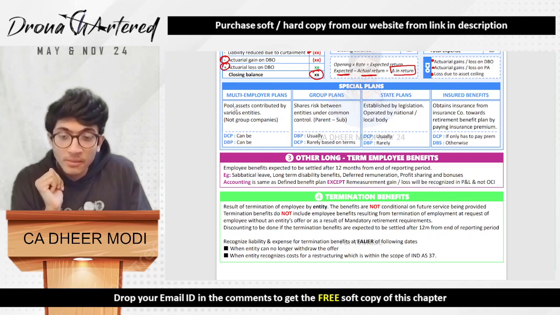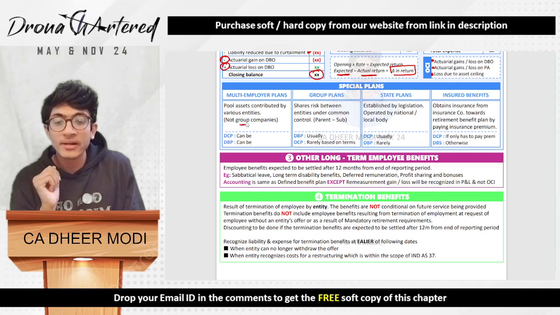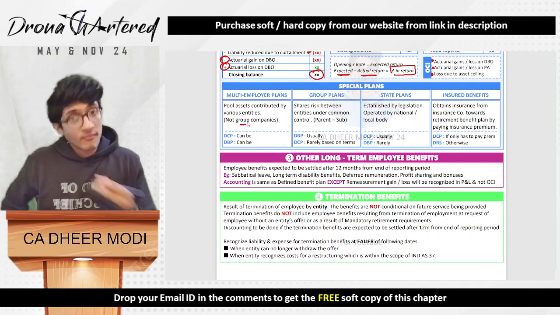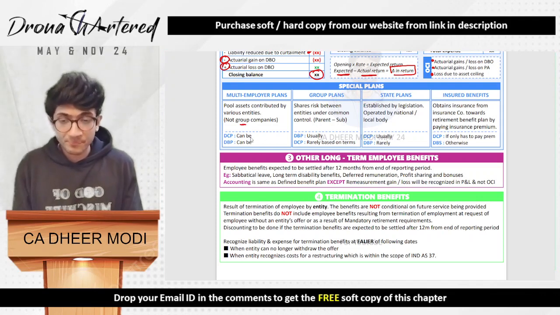So in such a case, it is a pool of assets contributed by various entities. So these are non-group entities. That means it is not holding subsidiary. We are separate entities, and we plan, let's make a pool together.